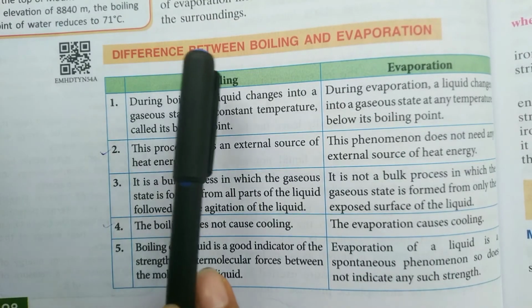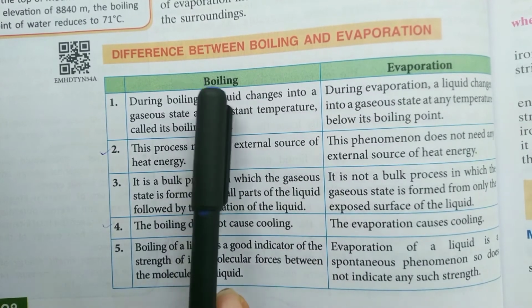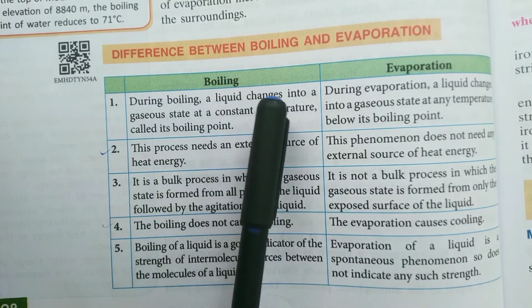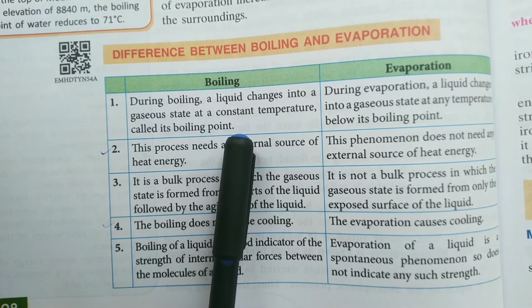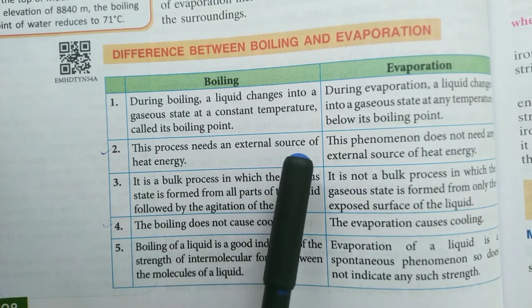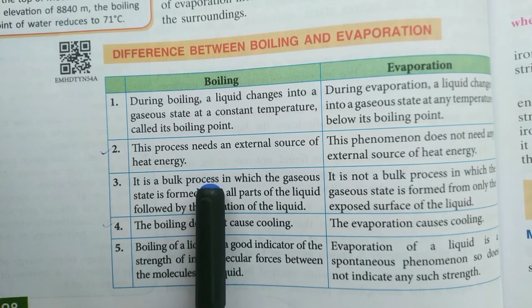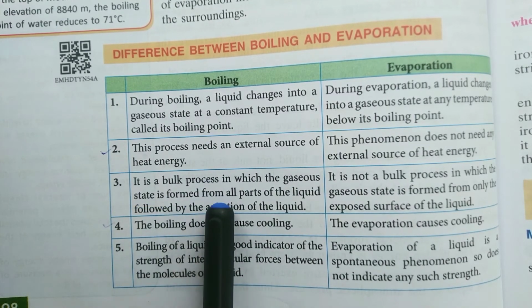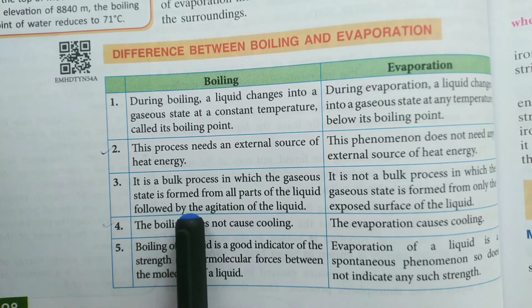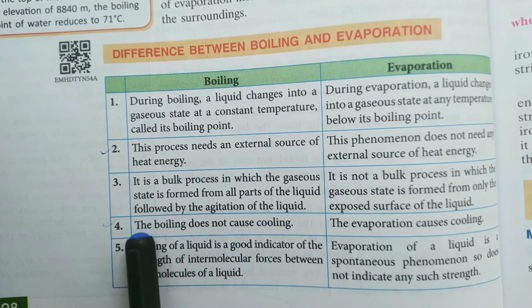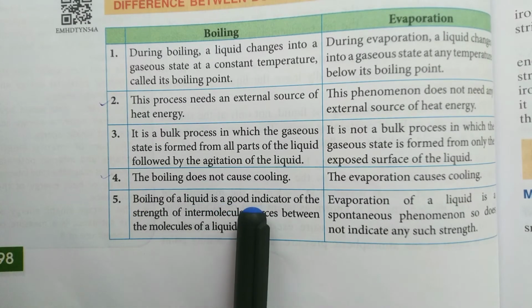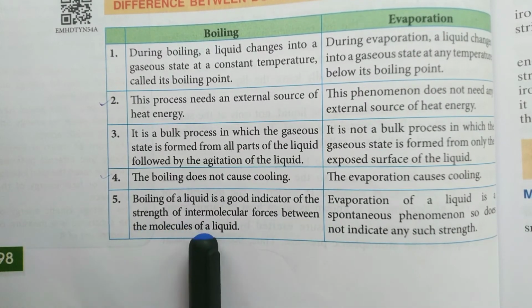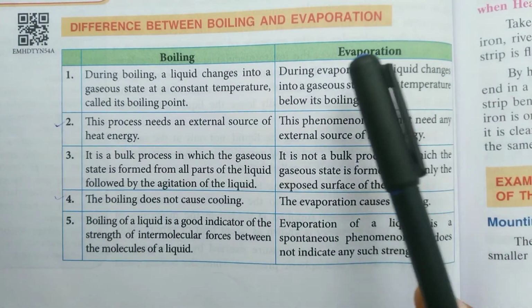Now coming to the difference between boiling and evaporation. Let's see boiling. First, during boiling, a liquid changes into a gaseous state at a constant temperature called its boiling point. Second, this process needs an external source of heat energy. Third, it is a bulk process in which the gaseous state is formed from all parts of the liquid, followed by the agitation of the liquid. Fourth, boiling does not cause cooling. And fifth, boiling of a liquid is a good indicator of the strength of intermolecular forces between the molecules of a liquid.